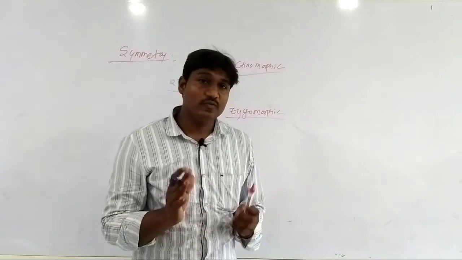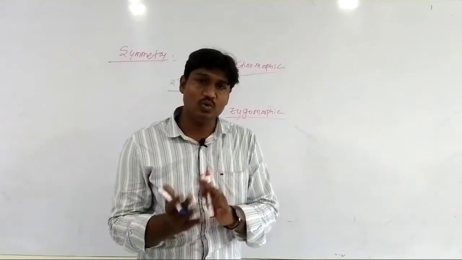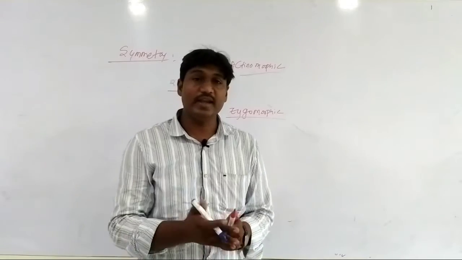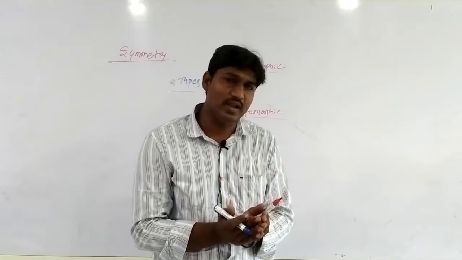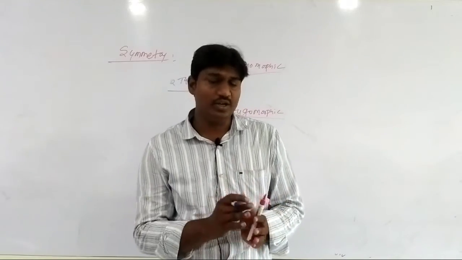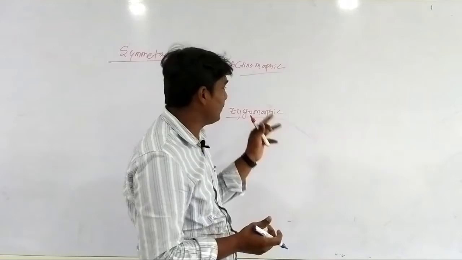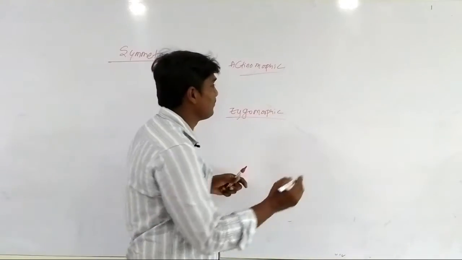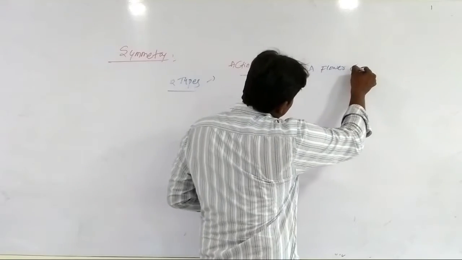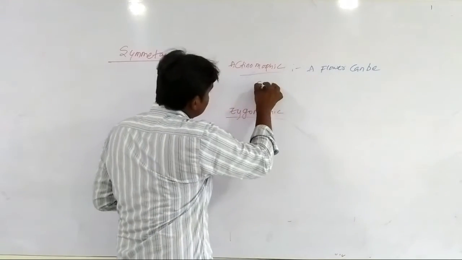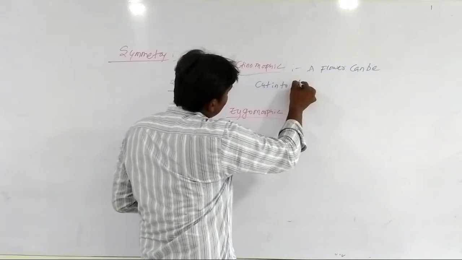Actinomorphic means the flower can be cut into 2 equal halves in any radial plane. That means a flower can be cut from any plane into 2 equal halves.